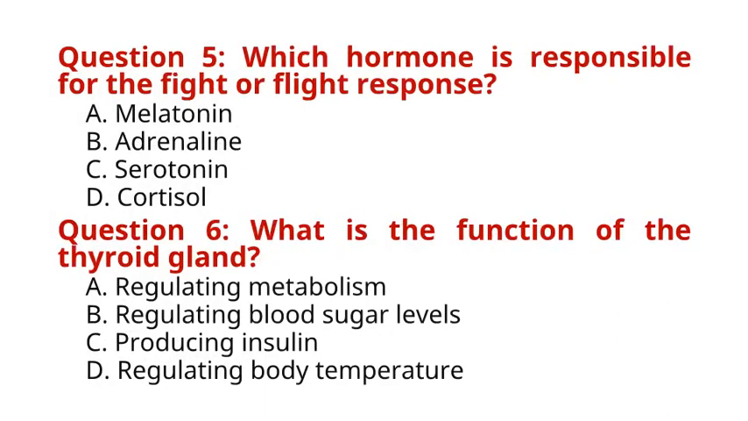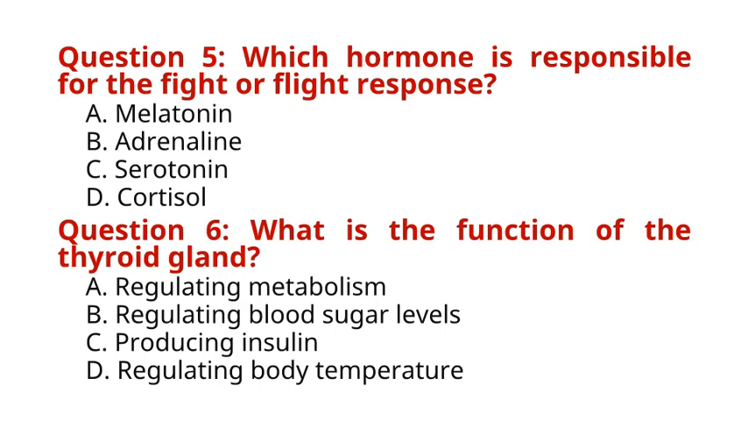Question 5. Which hormone is responsible for the fight or flight response? A. Melatonin. B. Adrenaline. C. Serotonin. D. Cortisol. The correct answer to question 5 is option B. Adrenaline. Explanation: adrenaline, also known as epinephrine, is released by the adrenal glands in response to stress or danger, preparing the body for fight or flight.